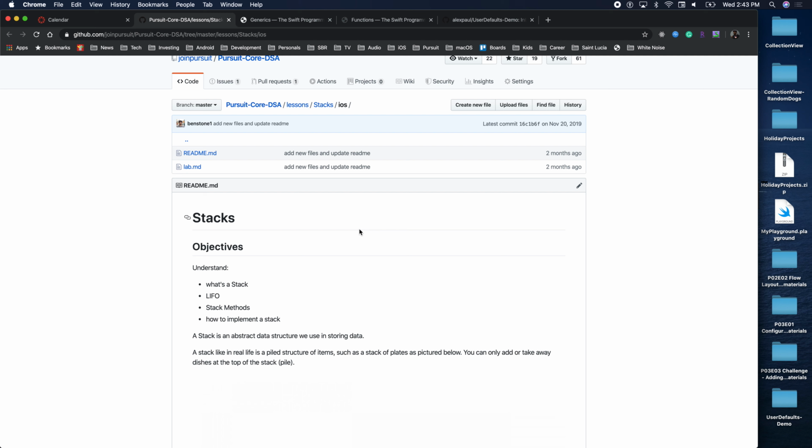Great. At this point, if I was to print cohorts.peek, what should be the answer here? 6.3. So let's go ahead and run it. Great, so we have 6.3 here. It's optional, that's fine for now, but we have our 6.3. Does everybody see the 6.3 printed? Excellent. So let's try our pop feature.